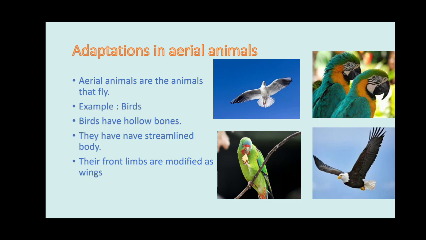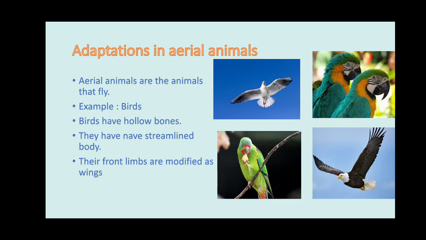With the help of the streamlined body, they can take cuts. When we are going in a vehicle, we take cuts; in the same way a bird can also take cuts. Cut means direction. They can change the direction with the help of feathers, and then go ahead.